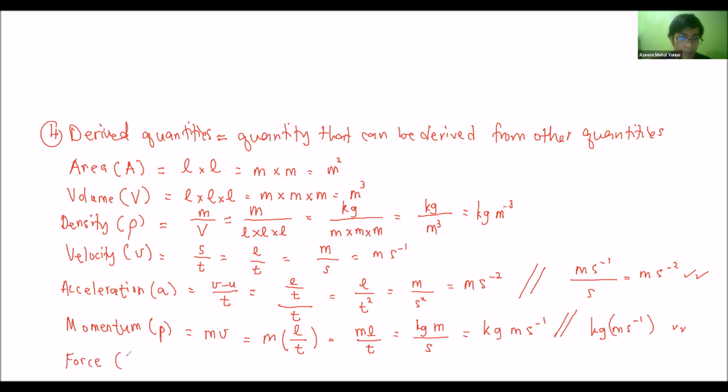After momentum, we will learn about force. So basically force, big F, the formula is mass times acceleration. So mass times length over time square. So it will become m l over t square. So kilogram m over s square. So if you want to rewrite it in single line, kilogram ms negative 2. Okay. So let's define other derived quantities.